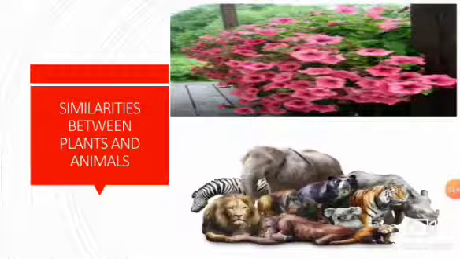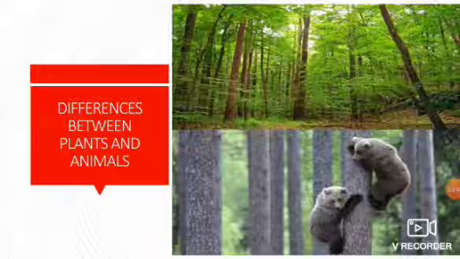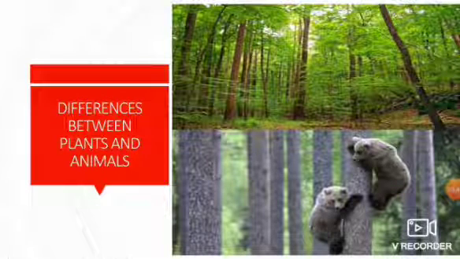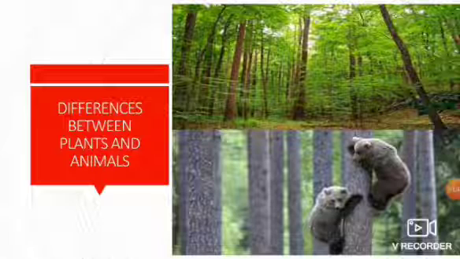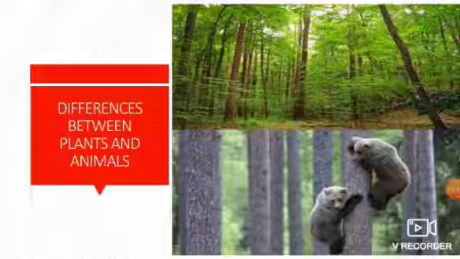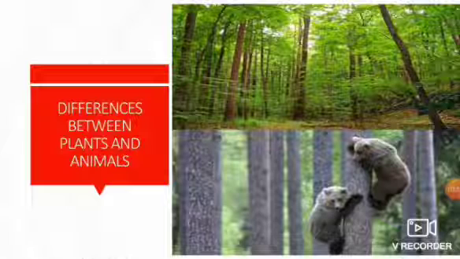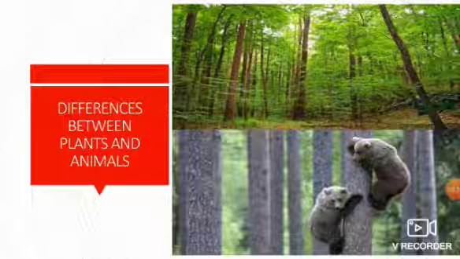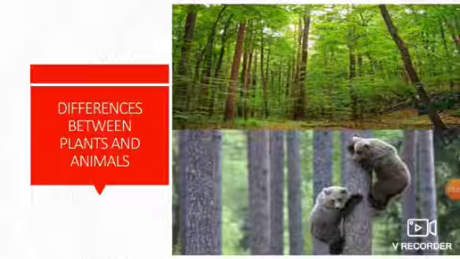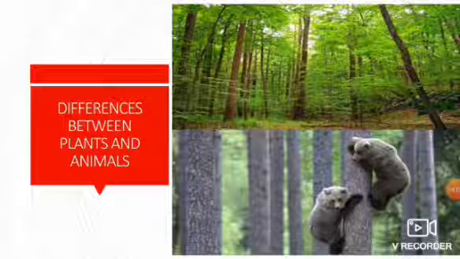Now let us see the differences between plants and animals. Generally, plants are green in color. If you see animals, they are of different colors. Plants make their own food. They don't depend on others for their food, whereas animals depend on plants and also some other animals for their food.